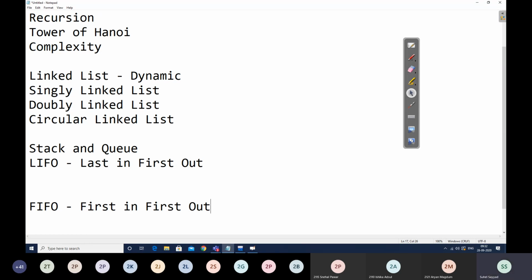Then we have seen examples of how we can convert a given infix expression to prefix, and how we can convert a given infix expression to postfix expression. Correct? We have discussed this with the standard way also, and with the help of stack also.